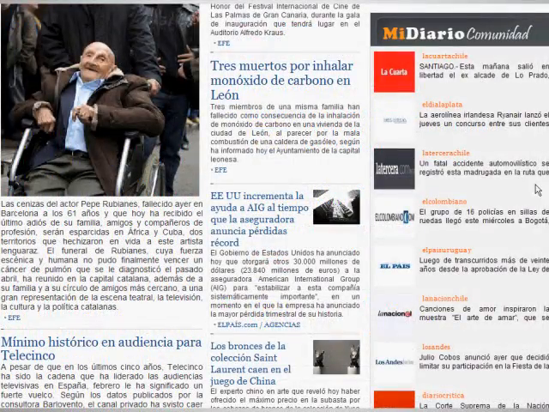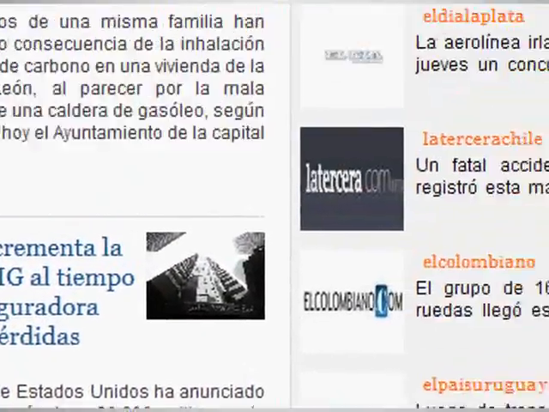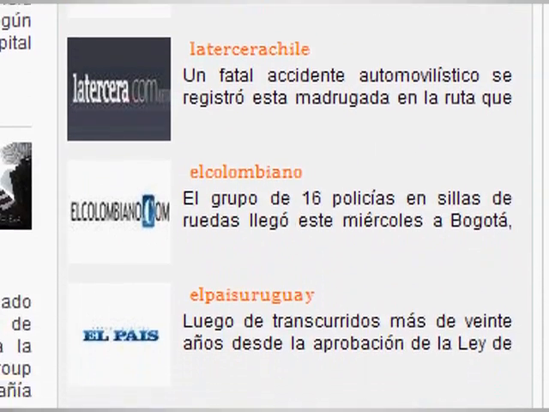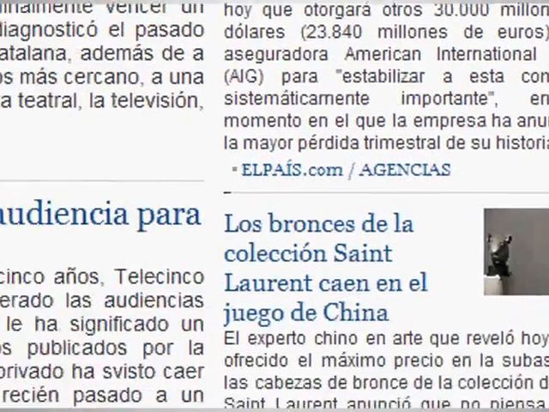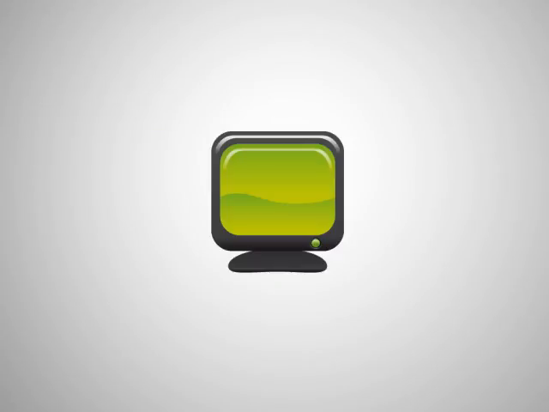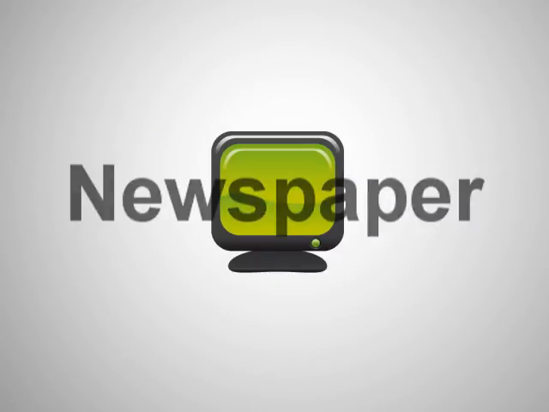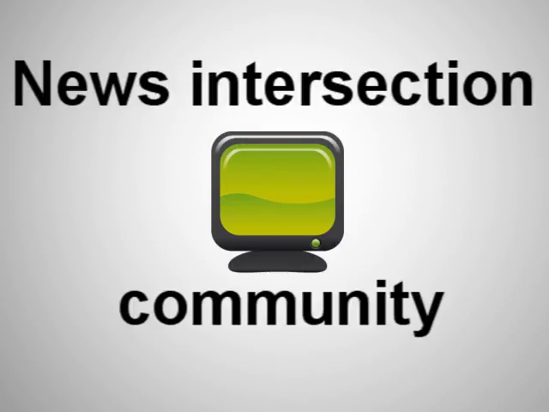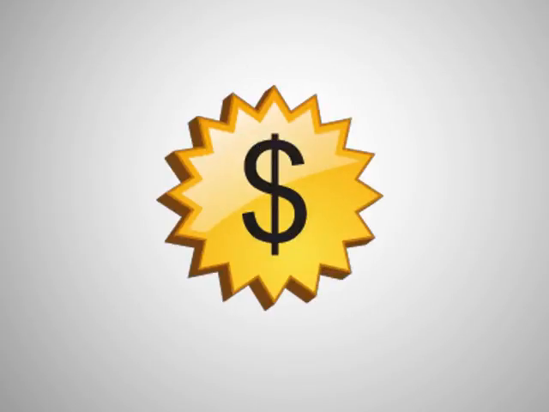The possibility for each user of having access to the different range of world news and, at the same time, the news of their own community, represents a real and qualitative advance that encourages the interest and preference of each user. As we have already said, communities are the future of newspapers. The integration between users and the newspapers will be called News Intersection Community. This can create new models of business that produce high profits.